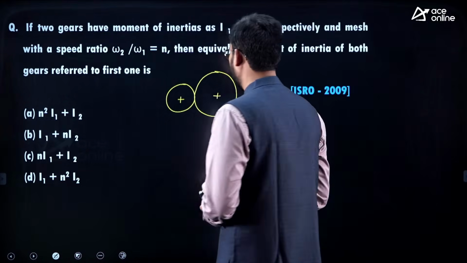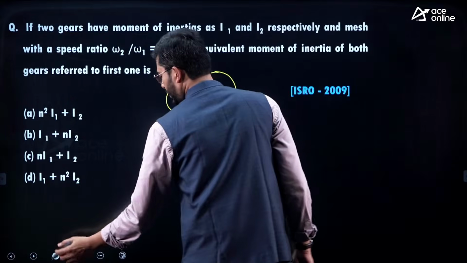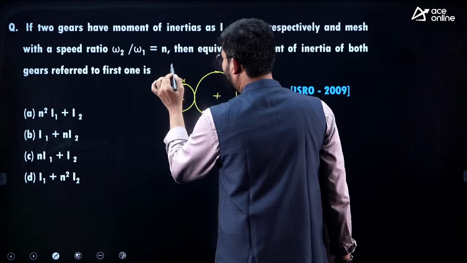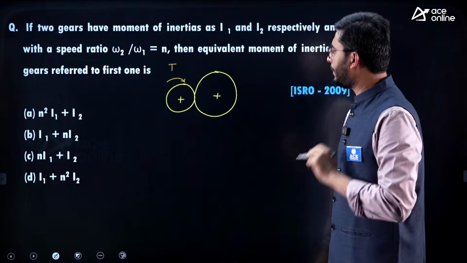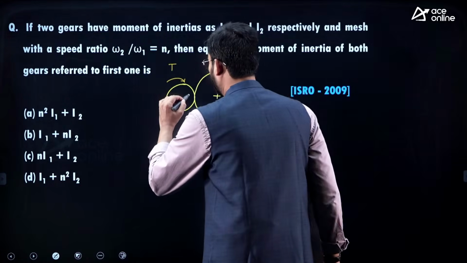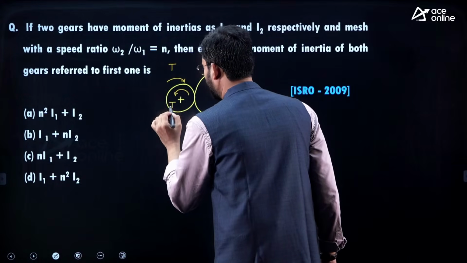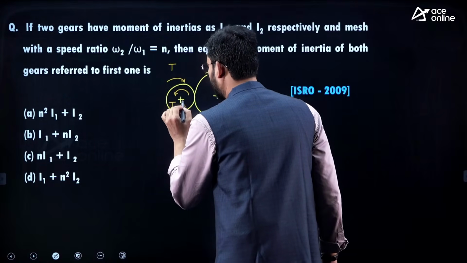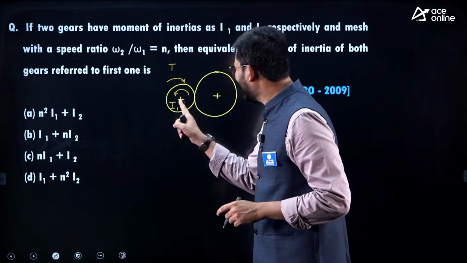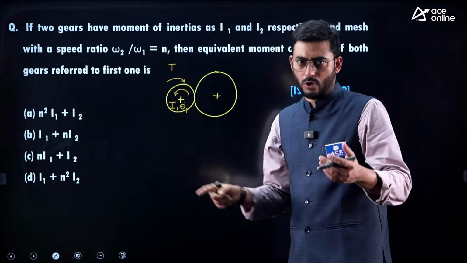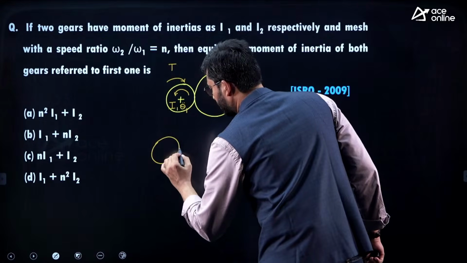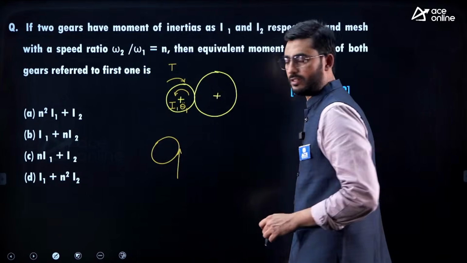If we do the force analysis, the torque T is applied. When you apply the external torque T, the inertia of the gear is going to oppose, that is I1 theta 1 double dot. Between the gear and pinion there is a contact, so there will definitely be a contact force which also opposes this.